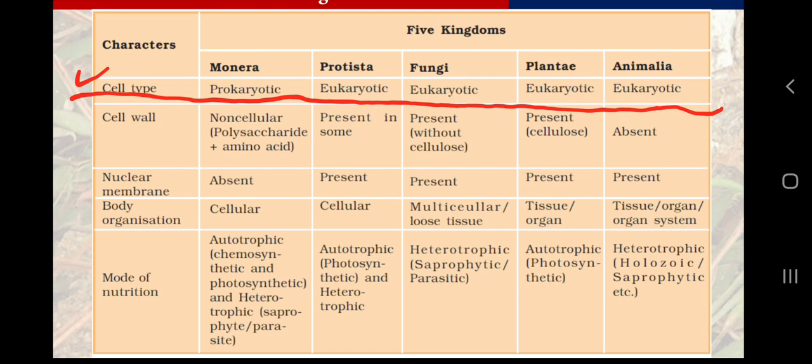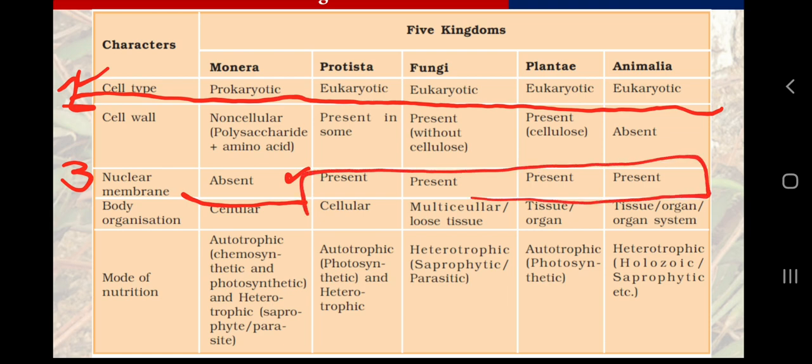So I hope that if point 1 is clear to you, then point 3 will be clear to you automatically. As Monera are prokaryotic, the nuclear envelope or nuclear membrane is absent in them, and in the rest of the groups it is present. So by understanding one simple thing, that Monera are prokaryotic, we have understood point number 1 and point number 3, and we have covered 10 blocks.